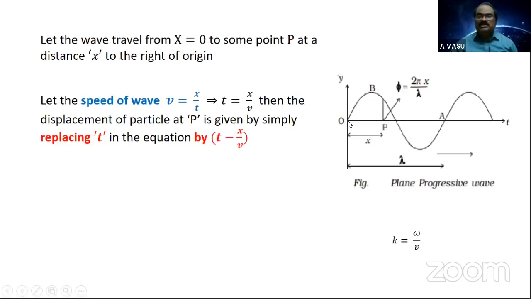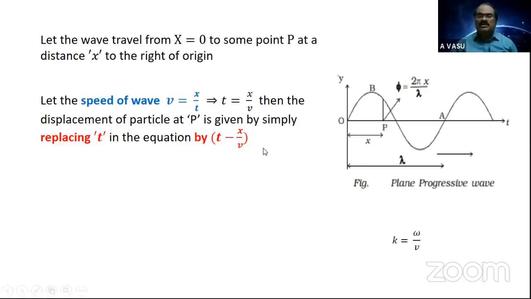if you consider like this, the particle at O has been in oscillatory motion for time t, then the particle at P has been in oscillatory motion for time t minus x by v, because the wave reaches P after x by v seconds. Therefore, the particle at O has been in oscillatory motion for t seconds, whereas the particle at P has been in oscillatory motion for t minus x by v.